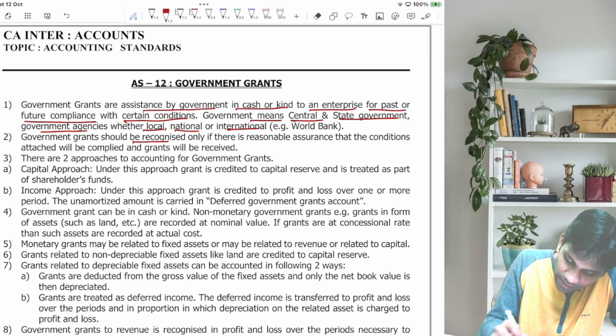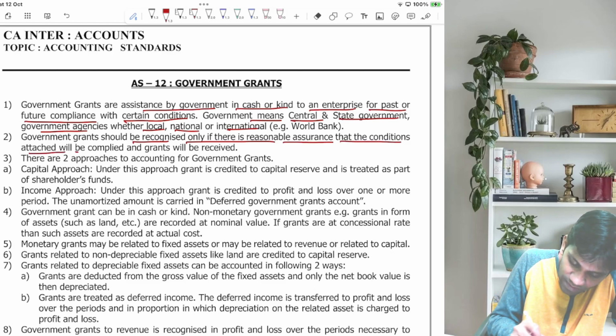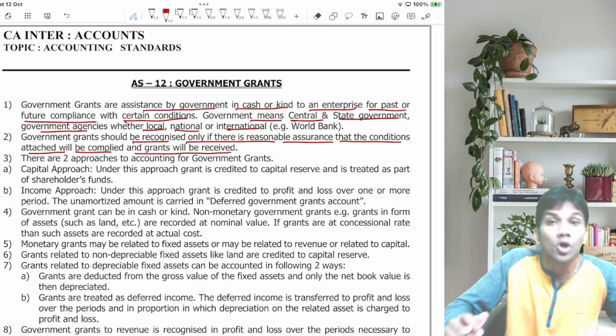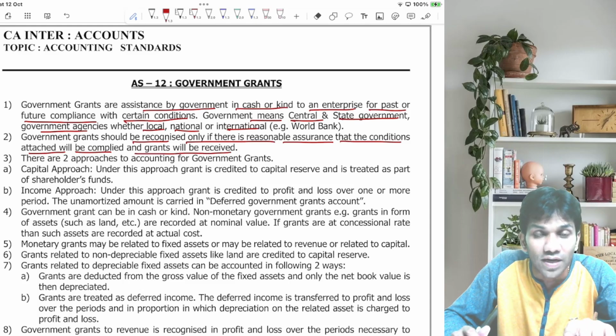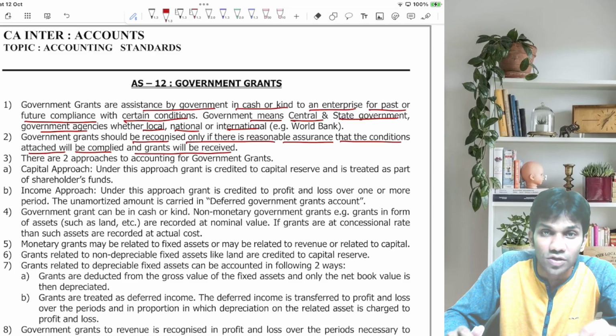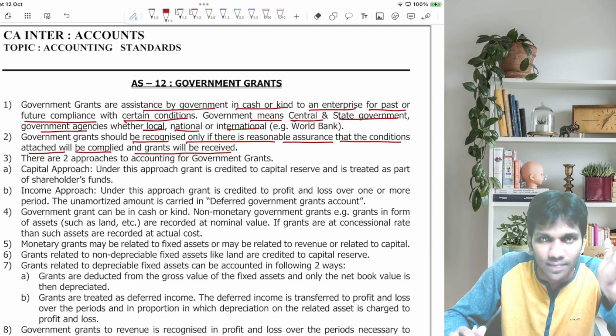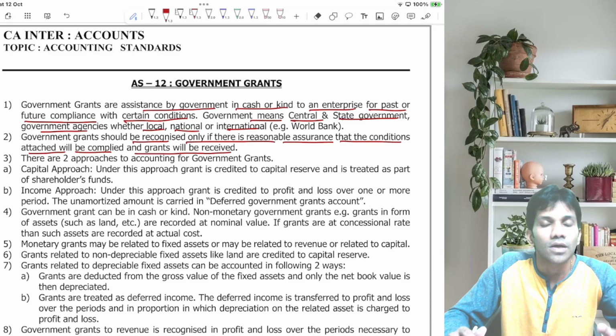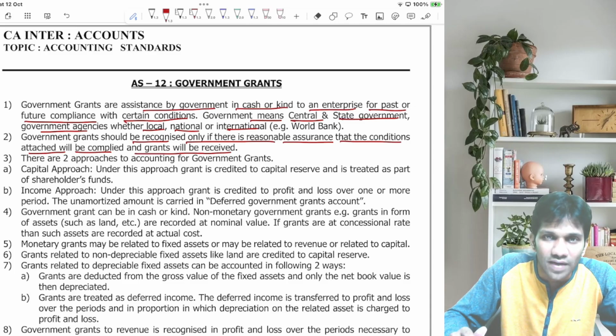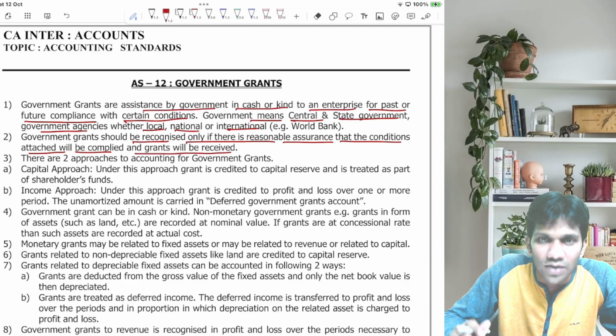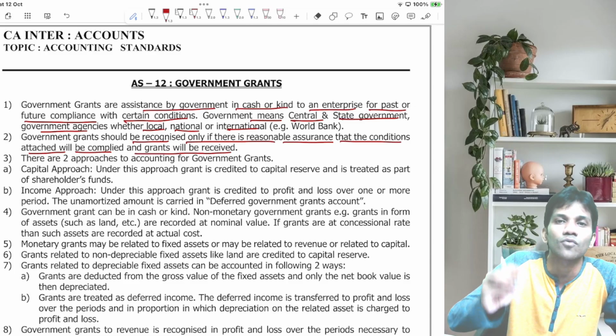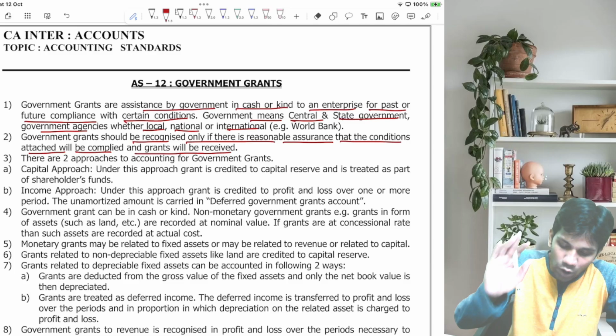Government grants will be recognized only if there is reasonable assurance that the conditions attached will be complied with and the grant will be received. So basically, you should recognize government grants in the books of accounts when you have a certainty that you are going to receive the grant and you are going to fulfill all the conditions laid down by the government. So very clear, government grant should be recognized in the books of accounts only when you are certain that you are going to receive the grant and fulfill all the conditions. I hope it is very clear.